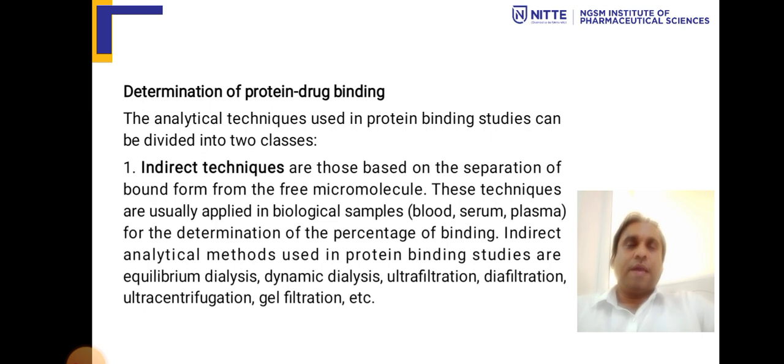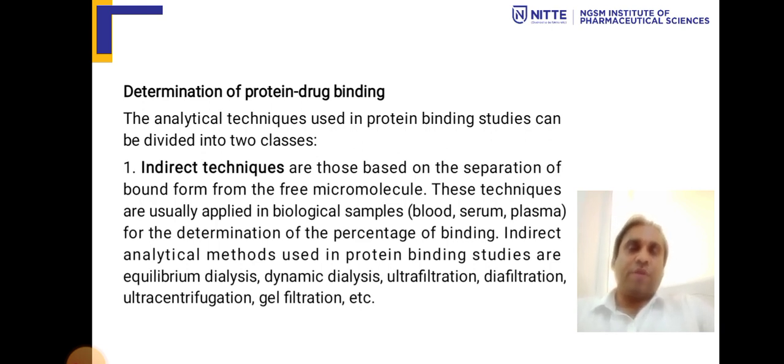solution. Dynamic dialysis: in this we take a membrane and directly do dialysis, in which the high molecular weight proteins, or the proteins which are bound, will be retained while the free drug filters out, and then we can estimate the amount which is present. Or ultrafiltration. Ultrafiltration is also a technique where we can filter and see whether protein binding has taken place or not. Diafiltration, ultracentrifugation. Centrifugation will always settle down the protein-bound complexes, making evaluation easy.